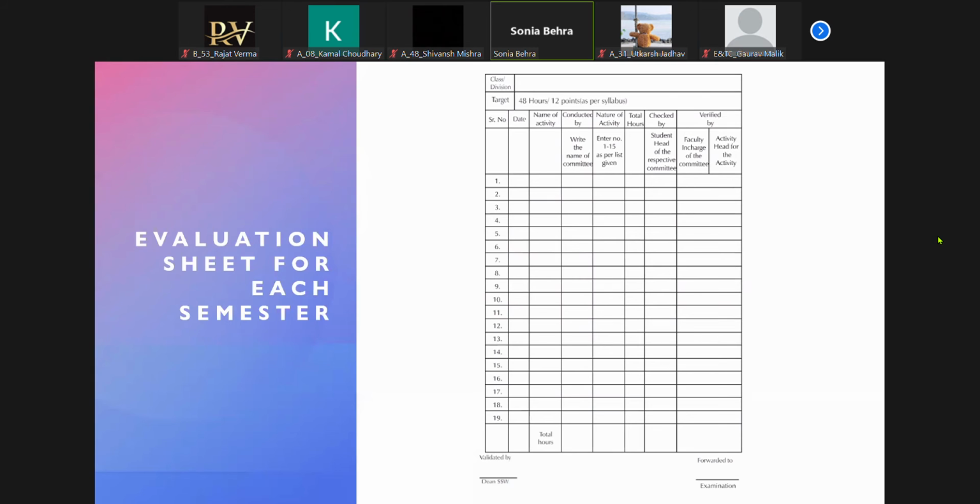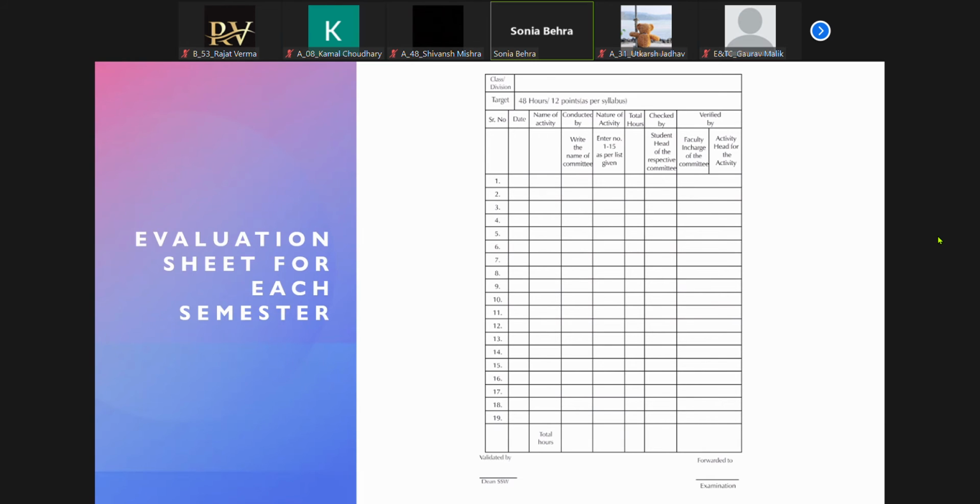But आप कोई semester में अगर ज़्यादा work करते हो, in some semester if you're doing more hours, it will be fine. ऐसा नहीं है कि you are compulsory, you have to do 48 hours in one semester. Okay, it is not a compulsion. At the end of your final year, you should have your 100 activity points. If you want, you can do all your 100 activity points, 400 hours in one semester also. It totally depends on you, but we have done an equal distribution so that there is no load on the student.